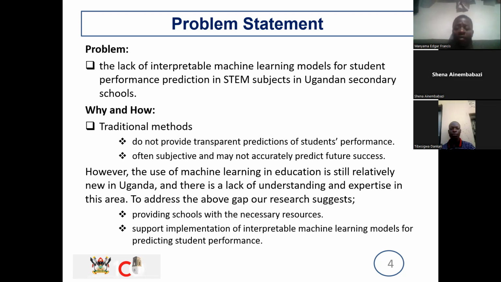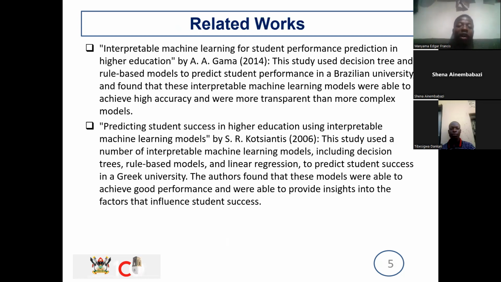And we see that to address the above gap, our research suggests providing students with the necessary resources so that they can actually know their performance, and also to support the implementation of interpretable machine learning models for predicting students' performance in these Ugandan secondary schools.